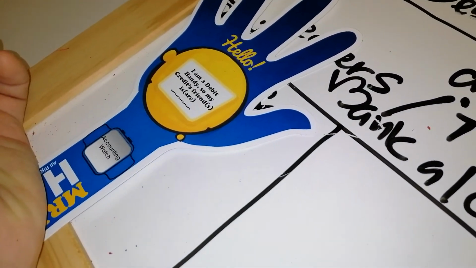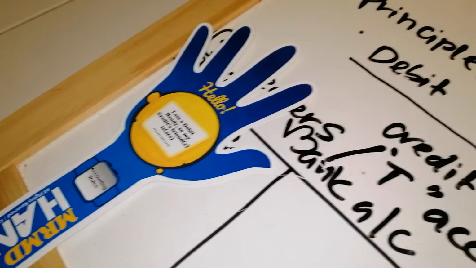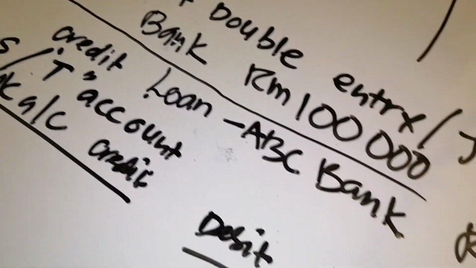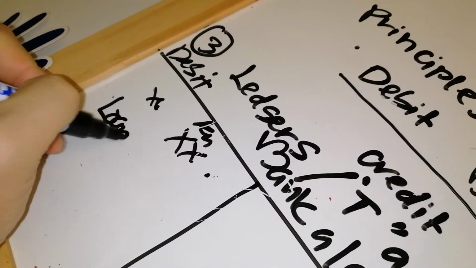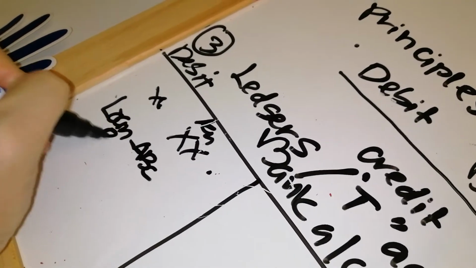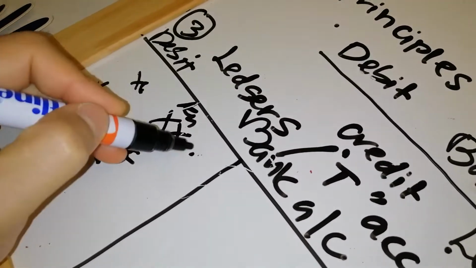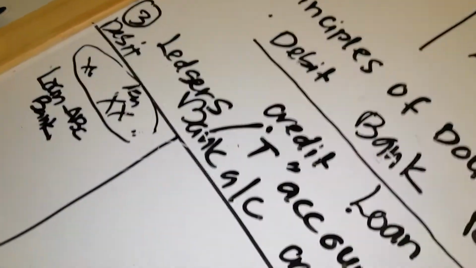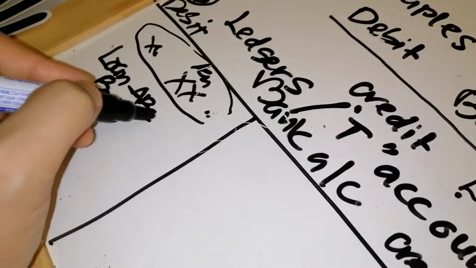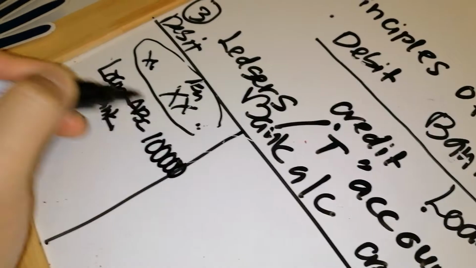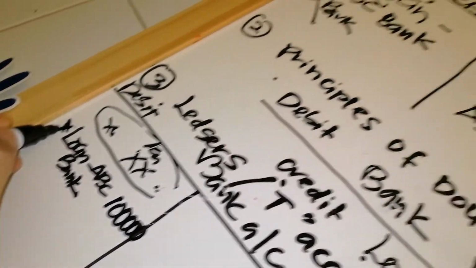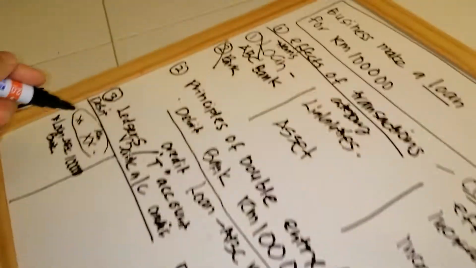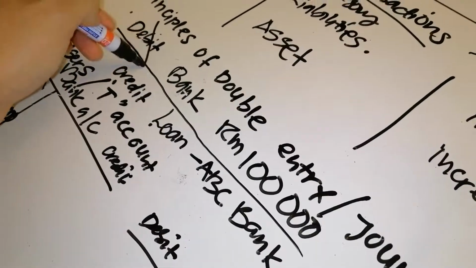You read, I am a debit handy, so my credit friend is, what is the name of the credit? Loan ABC Bank. So you put it here. Loan ABC Bank. The figure, I'm not sure from the previous video, but you can always check. 100,000 ringgit. So you put here 100,000 ringgit. If you have the date, then put the date here. Okay. So we have finished recording the first one.